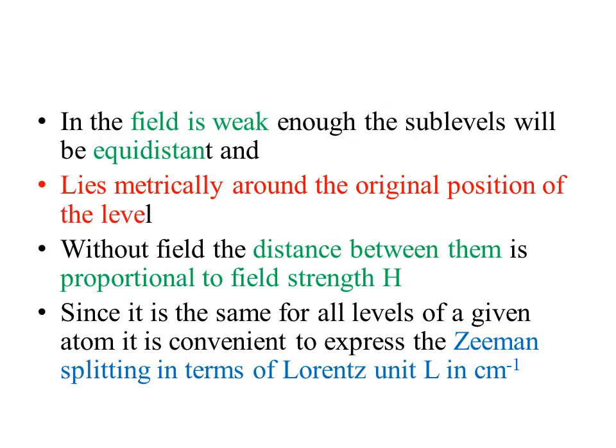If the field is weak enough, sublevels will be equidistant and lie symmetrically around the original position of the level. Without the field, the distance between them is proportional to field strength. Since it is the same for all levels of a given atom, it is convenient to explain Zeeman splitting in terms of the Lorentz unit L in per centimeter.